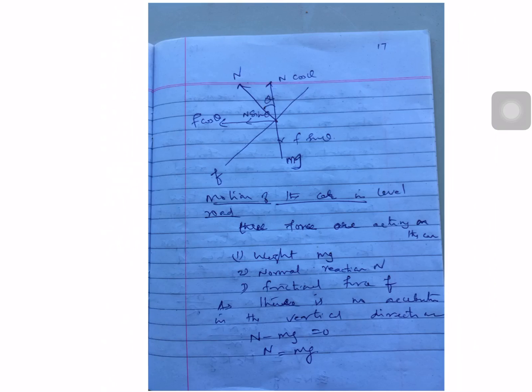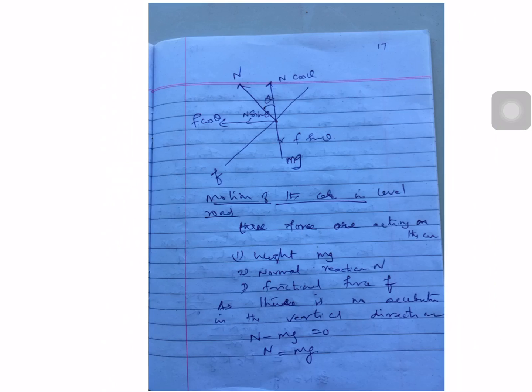Now we can see the diagram. For example, if the car moves on a road, what happens? The normal force acts vertically upward. I told you already, N is resolved into two components, N cos theta and N sin theta. N sin theta acts horizontally, N cos theta acts in the vertically upward direction. In the same way, the frictional force is resolved into two components. One is F cos theta and the other F sin theta. F cos theta in the horizontal direction, F sin theta in the vertical direction.